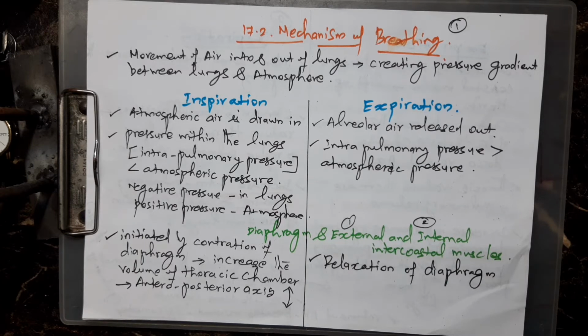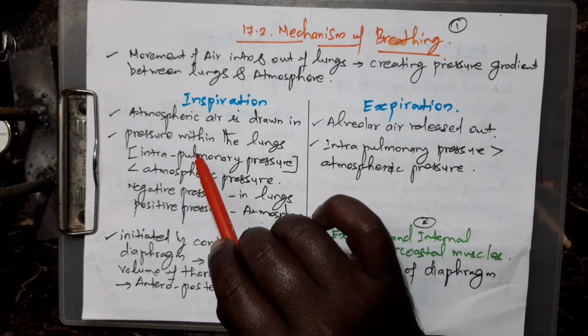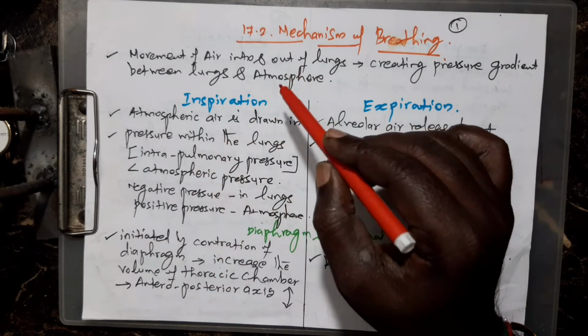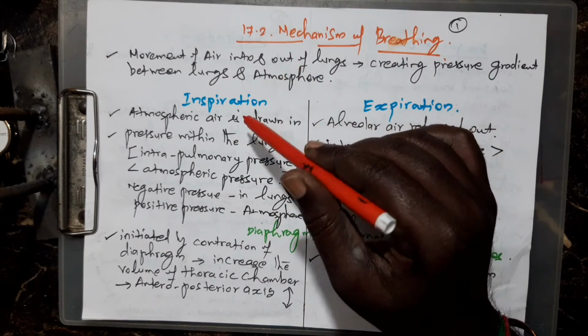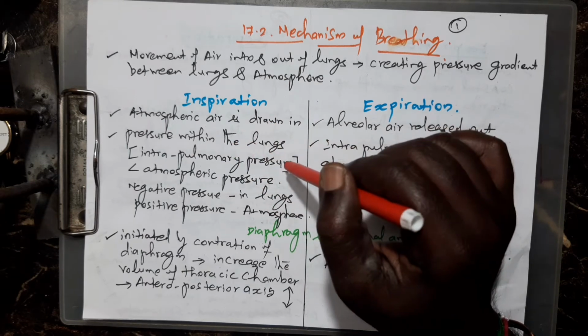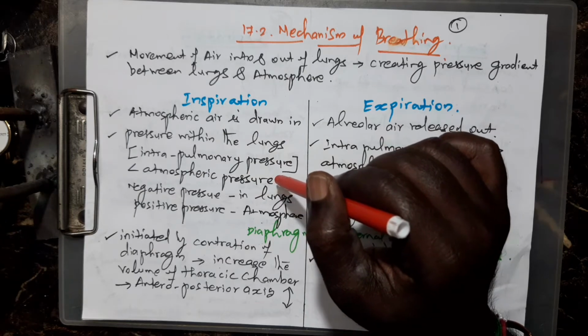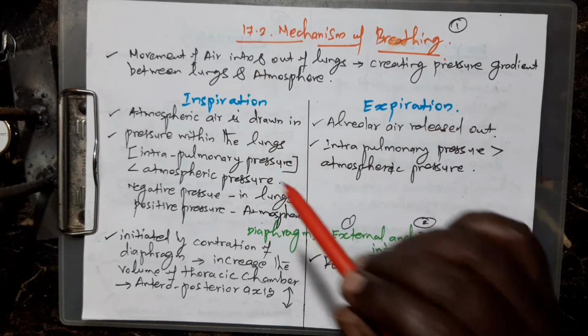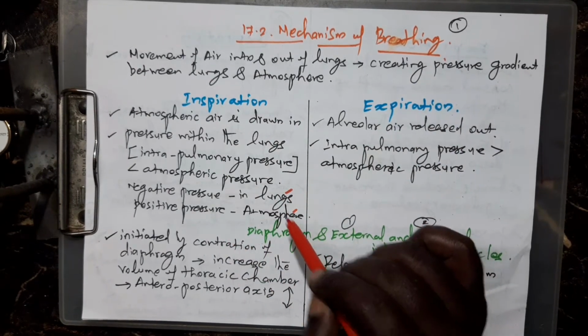First, you see in your book two different processes are given: one is inspiration and the other is expiration. The first one is inspiration. Inspiration means intake of air. Atmospheric air is drawn inside the lungs, that is called inspiration. The pressure within the lungs, called intrapulmonary pressure, is less than the atmospheric pressure. There is negative pressure inside the lungs and positive pressure in the outside atmosphere. This is called inspiration.